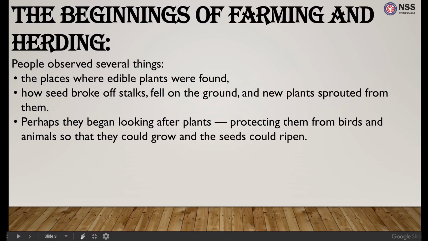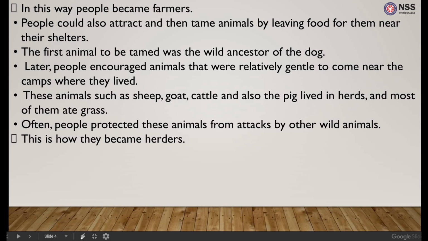How did farming begin? In ancient times, people observed the places where edible plants were found, how the seeds broke off the stalks, fell on the ground, and how new plants were born. They also started looking after these plants, protecting them from birds so that these plants could ripen and their seeds could grow. In this way, people became farmers.